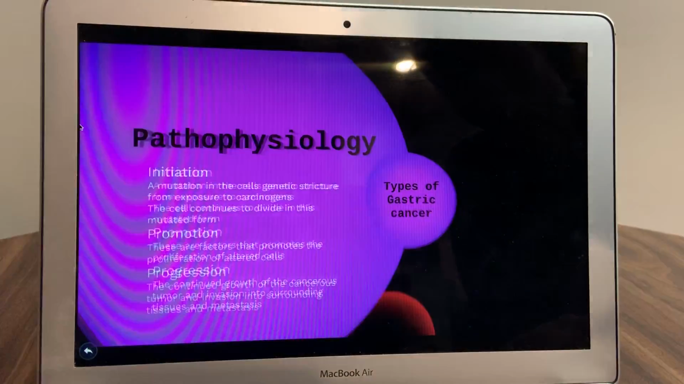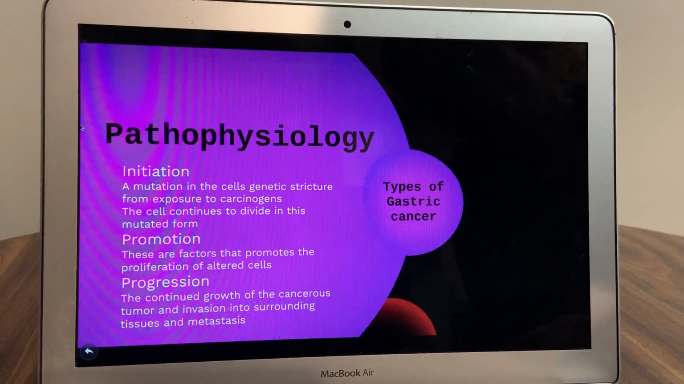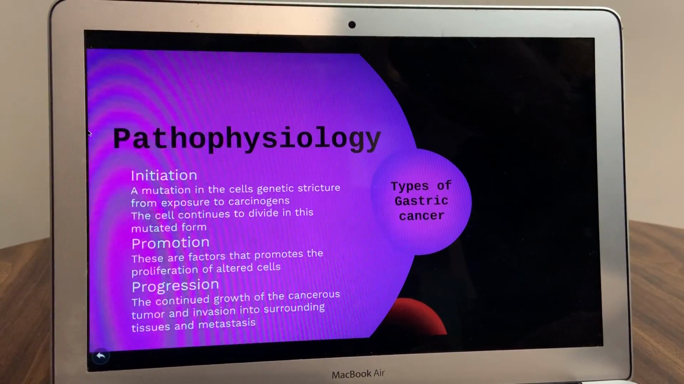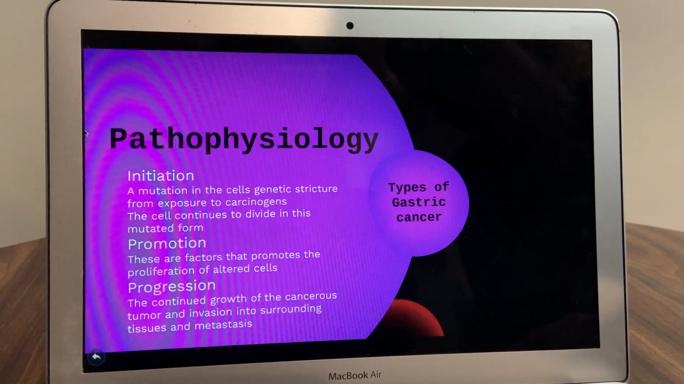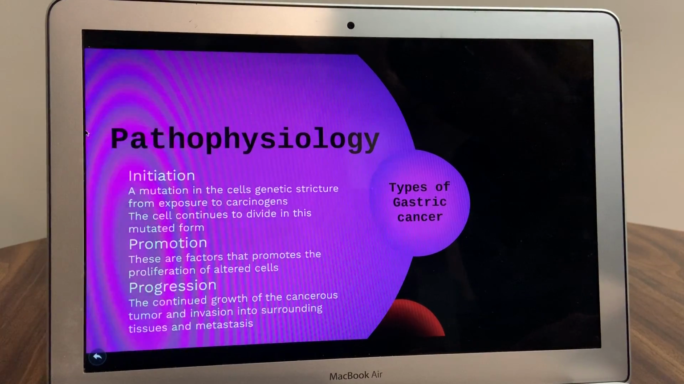There are 3 phases to the development of gastric cancer. The first stage is initiation, which is a mutation in the cell's genetic structure caused by genetics, errors in replication, or exposure to carcinogens. If the cell doesn't die or repair itself before cell division, the cell replicates into daughter cells with the same mutation. A single mutation is not enough to result in cancer.